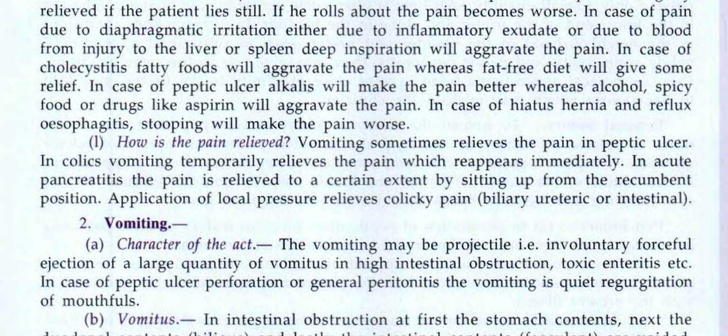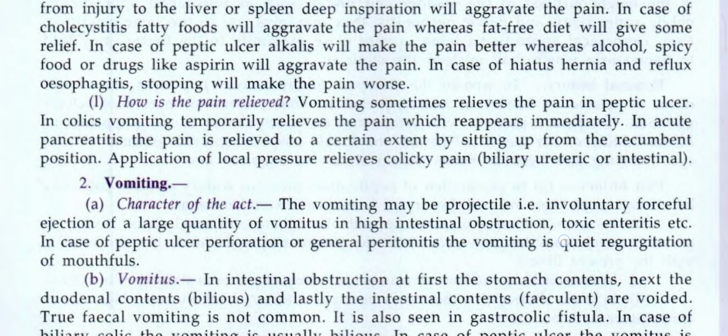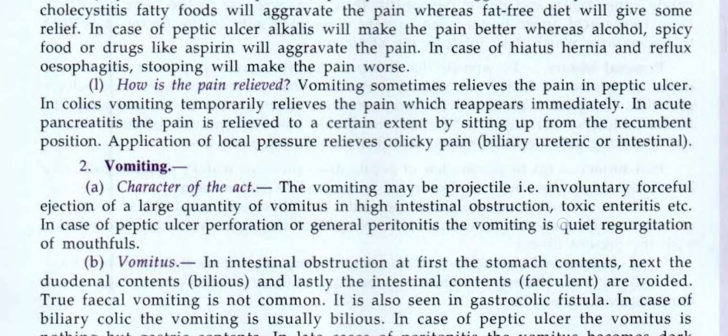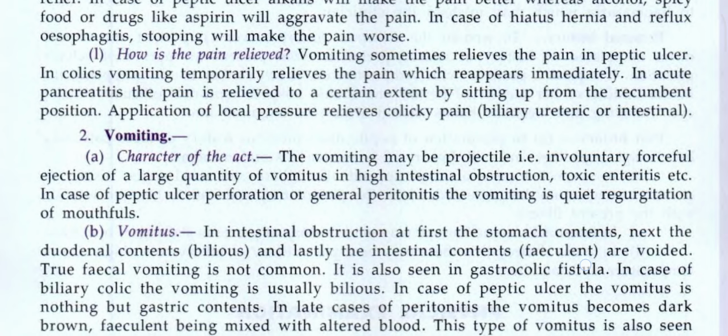How is the pain relieved? Vomiting sometimes relieves the pain in peptic ulcer. In colics, vomiting temporarily relieves the pain, which reappears immediately. In acute pancreatitis, the pain is relieved to a certain extent by shifting up from the recumbent position. Application of local pressure relieves the colicky pain, biliary, ureteric, or intestinal.